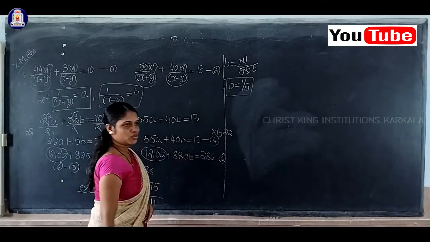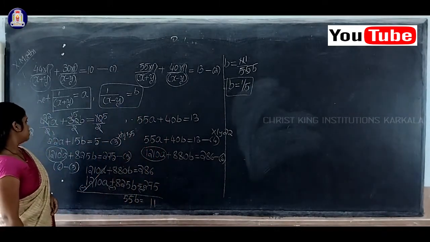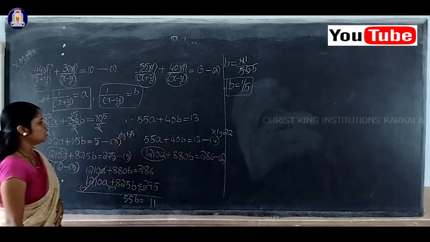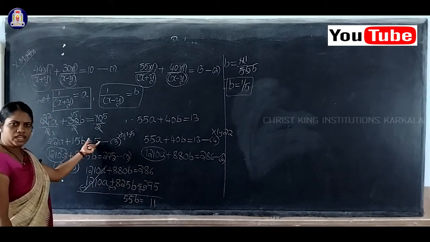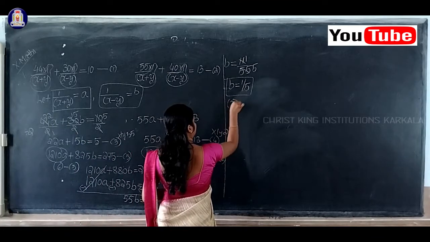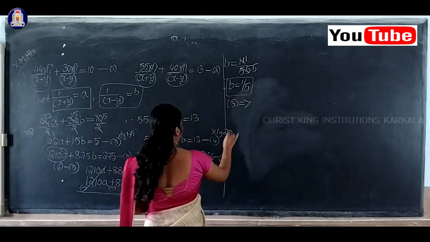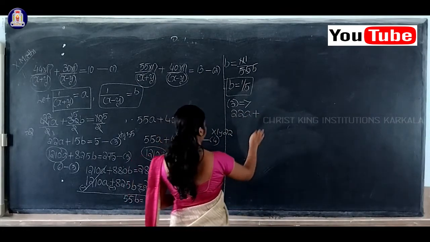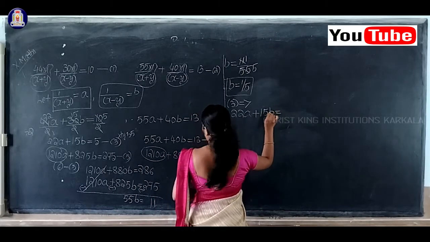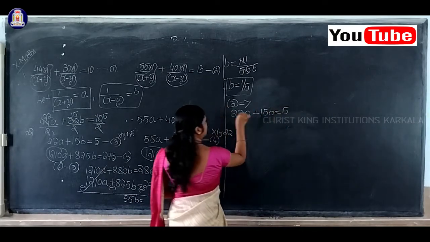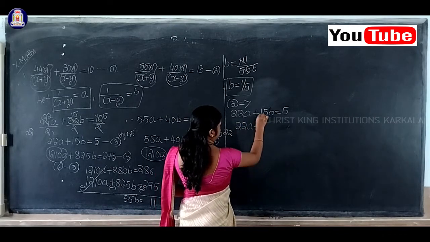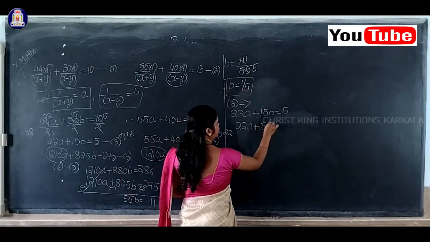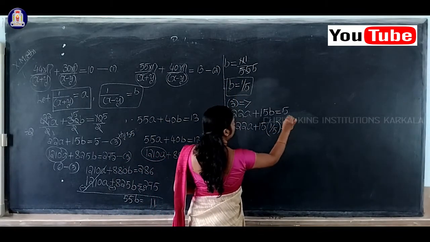Now it remains to find the value of A, right? So therefore you can refer equation 3 or equation 4 or equation 5 or equation 6. So try to take the simplest equation. I'll take equation 3. So what is there in equation 3? 22A plus 15B equal to 5. Now 22A as it is, 15 into, in the place of B substitute this value, 1 by 5, equal to 5.